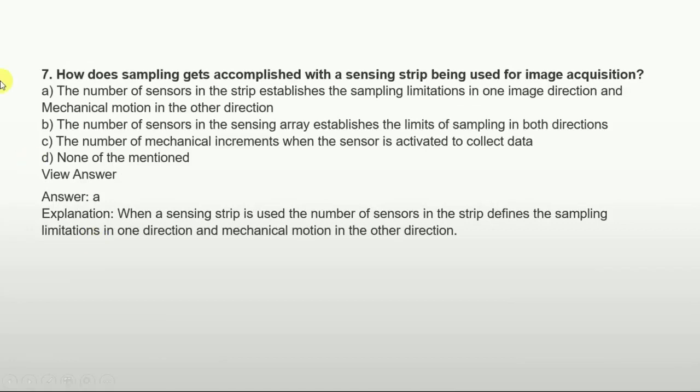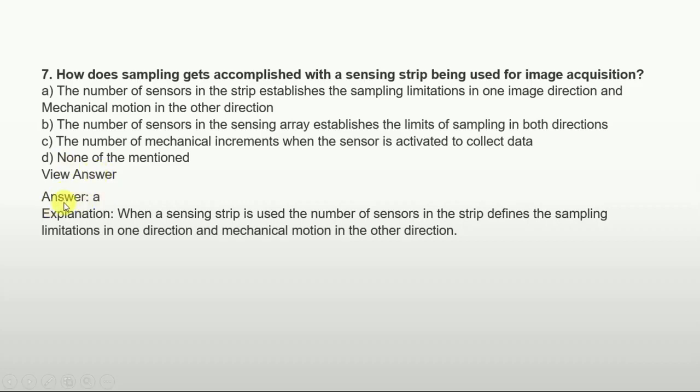Our new question is, how does sampling get accomplished when a sensing strip is being used for image acquisition? Options are: A, the number of sensors in a strip establishes the sampling limitation in one image direction and mechanical motion in the other direction. Option B is, the number of sensors in the sensing array establishes the limit of sampling in both directions. Option C is, the number of mechanical increments when the sensor is activated to collect data. And option D is none of the mentioned.